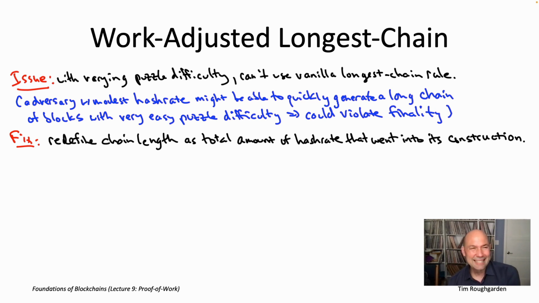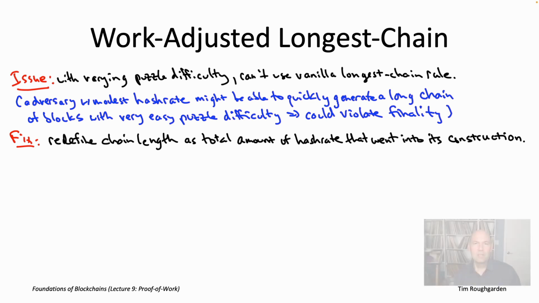So in a perfect world, we'd know exactly the total amount of hash rate that went into the construction of each chain, so the total number of guesses of little x for various crypto puzzles that contributed to the creation of the blocks on that chain. We don't know literally how much hash rate went into building a chain, but we do know a really good estimate for it through the difficulty parameter. So for any given block, there's a difficulty threshold that goes along with that block, so we can define the work of the block as the number of different hashes we'd expect to be required to produce a solution to a puzzle with that particular difficulty.